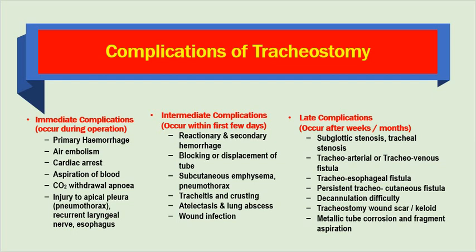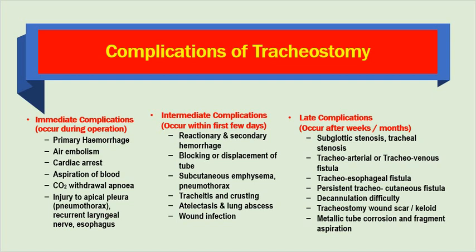They might occur within the first few days of surgery, called intermediate complications, and complications which occur after weeks or months are called late complications. Immediate complications might be primary hemorrhage, from neck vessels or from the thyroid isthmus, air embolism, cardiac arrest, blood aspiration to the trachea, carbon dioxide withdrawal apnea. That is important because the patient is in airway obstruction and there will be carbon dioxide retention within the body. As the patient undergoes tracheostomy, carbon dioxide washes out from the body, which leads to apnea.